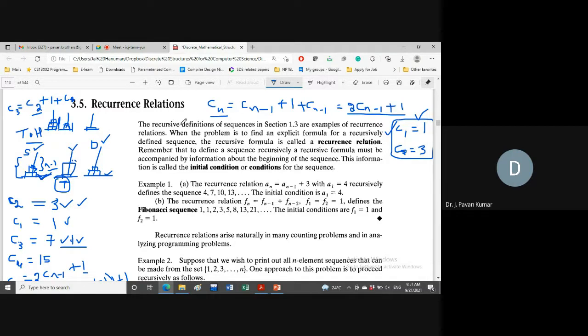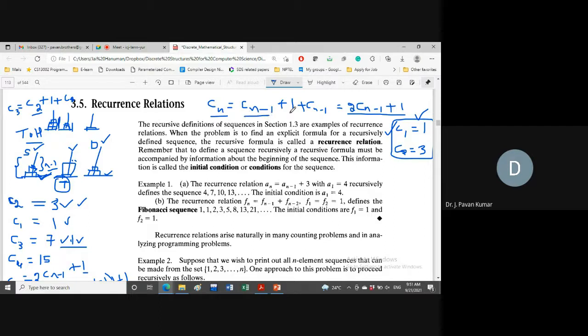Understand? Similarly, Zian, did you get the point? Similarly, if we have n disks in the source, then n minus 1 we have to move to temporary. The number of moves required to transfer n minus 1 from source to temporary we will say as cn minus 1.